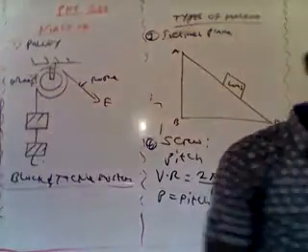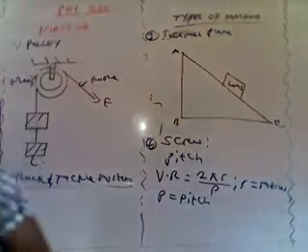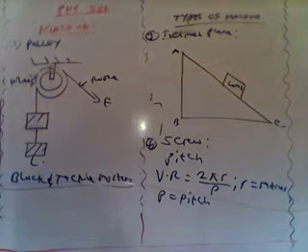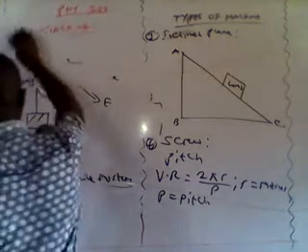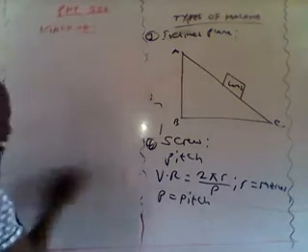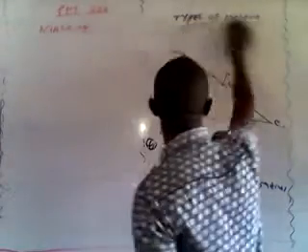But before I round up this class, let's solve 1 or 2 questions as related to machines. So question one. I won't write the question because you already have the question written in your note.